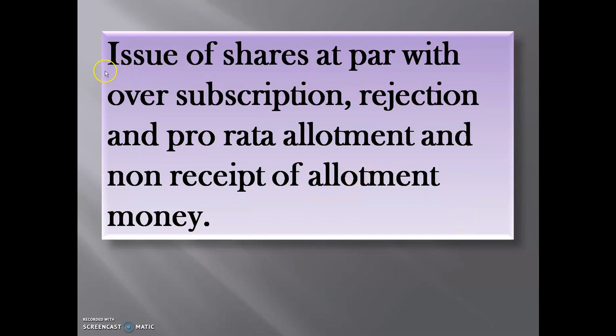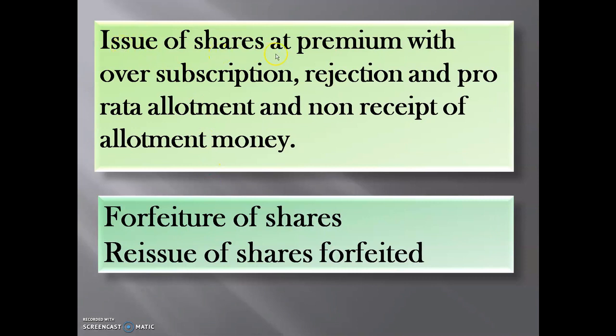So today we are going to solve one practical problem on issue of shares at par with oversubscription, rejection, pro rata allotment and non-receipt of allotment money. Here we will see the oversubscription and rejection entries, pro rata allotment, and also calls in arrear. I will give you one assignment on issue of shares at premium, and my next upcoming video will be on forfeiture of shares and reissue of forfeited shares.